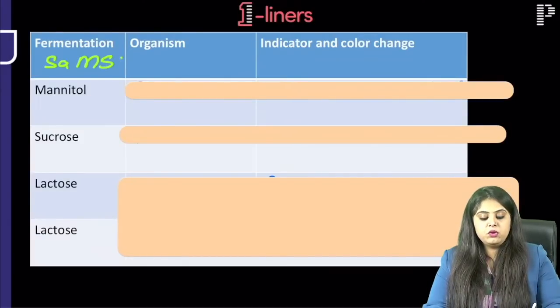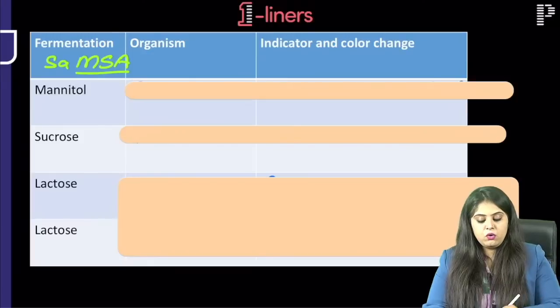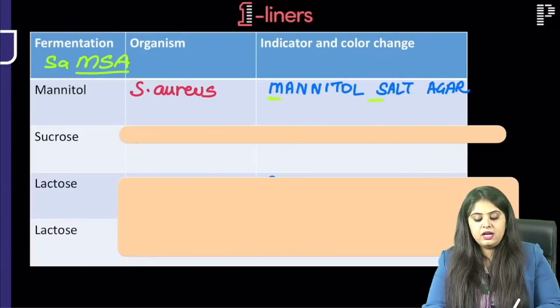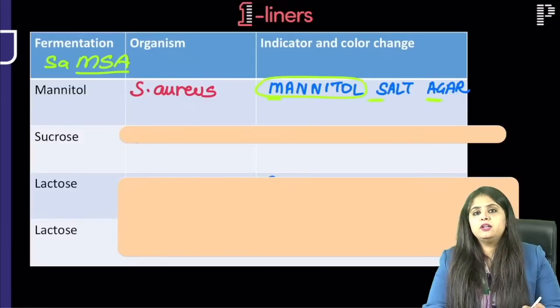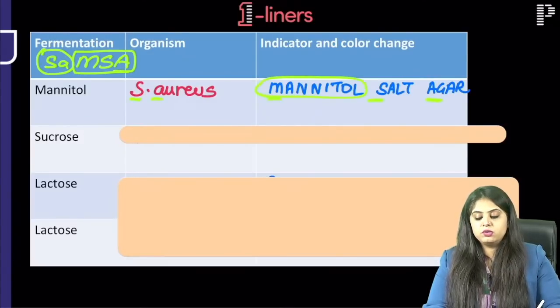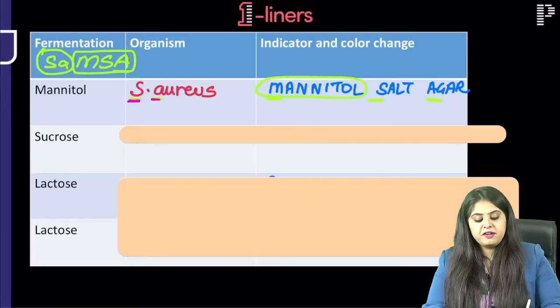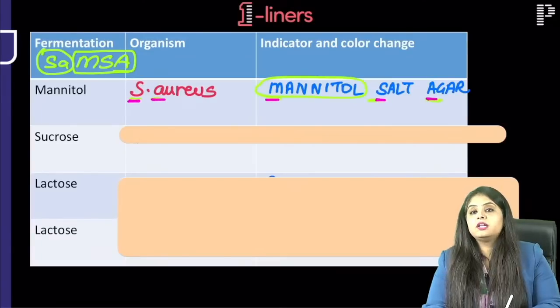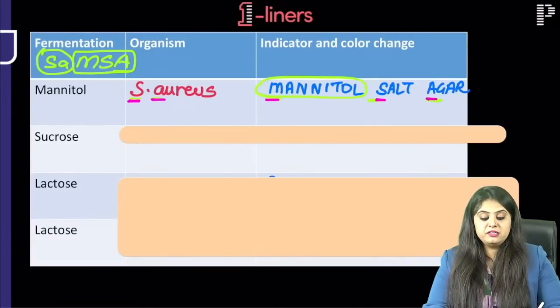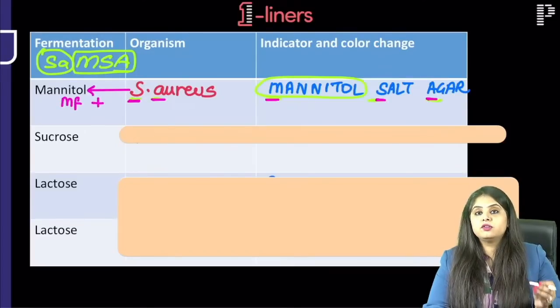So samosa was, whenever we use something called mannitol salt agar, we are obviously checking for mannitol fermentation, and mannitol salt agar is used for what? Staphylococcus aureus. You can read it again. Staphylococcus aureus, mannitol salt agar, that is how you check. So this means Staph aureus will be mannitol fermenter on mannitol salt agar.